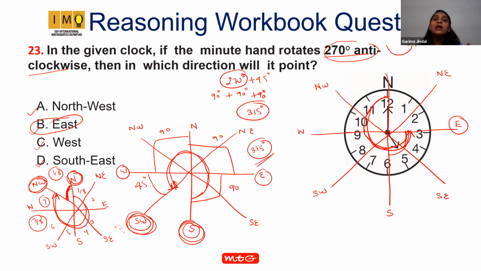Also, we have learned fraction between two main or two cardinal directions is 1/4. Fraction between one main and one cardinal direction is 1/8. Angle between one main and one cardinal direction is 45, and the angle between two main or two cardinal directions is 90 degree. So this is today's learning, and thank you so much.